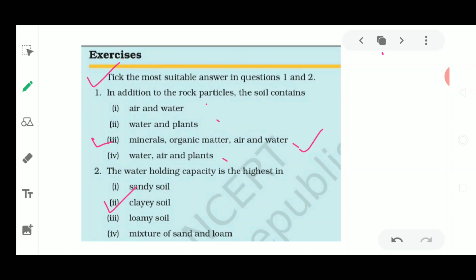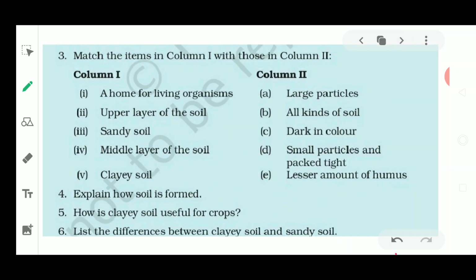Now we move on to question number 3, that is, match the items in column number 1 with column number 2. So this is about matching the columns. The first item in column number 1 is a home for all living organisms.